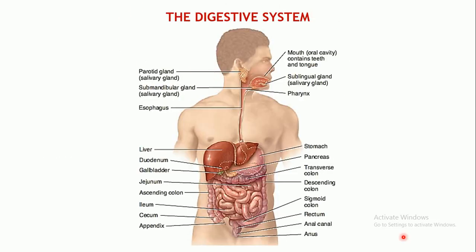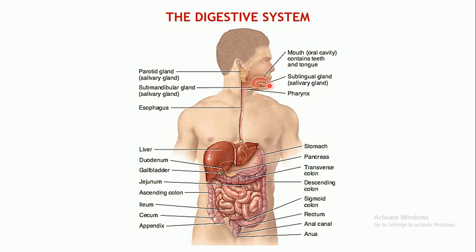So this is the picture depicting the entire digestive system. It starts with the mouth, wherein the ingestion, or entry, of the food takes place. It comprises the teeth and the tongue, which help in the breakdown of the food and its further propulsion.